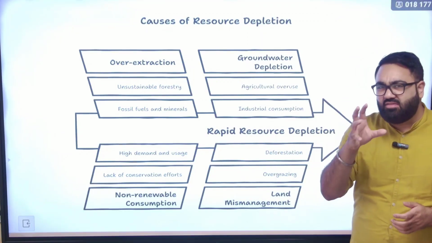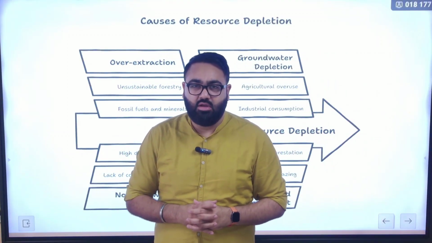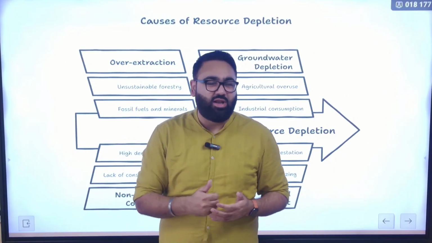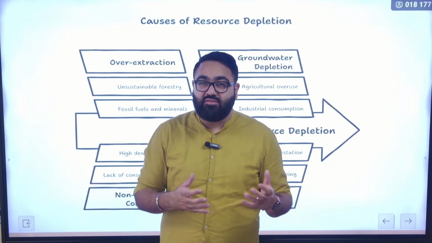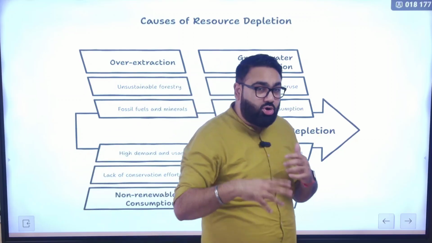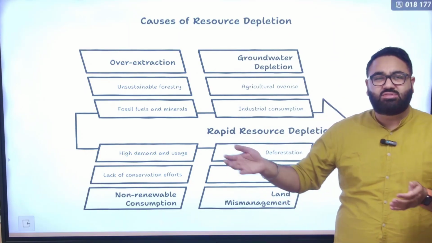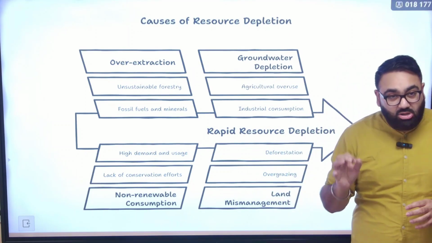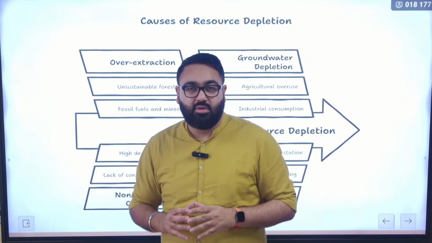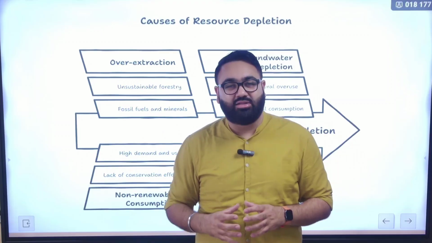Not just this, take one other very interesting example. Take an example of, let's say, Saudi Arabia. For such a long time, Saudi Arabia has been earning most of their revenue by selling oil and gas. A bulk of the revenue of their government comes just from oil and gas. Look at UAE. In UAE, you do not have any income tax. The government says we don't need income tax. We earn so much money from selling our oil and gas. They also realize, however, that the supply of oil and gas is not unlimited. The speed at which it is being consumed, it will be depleted sooner rather than later.